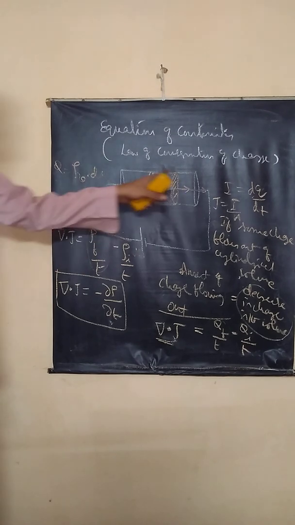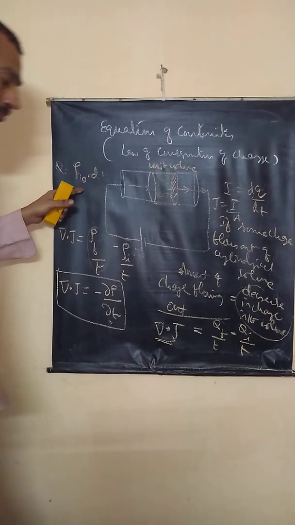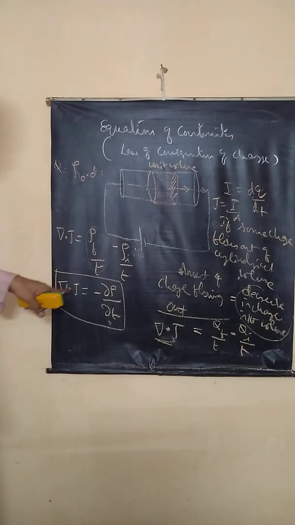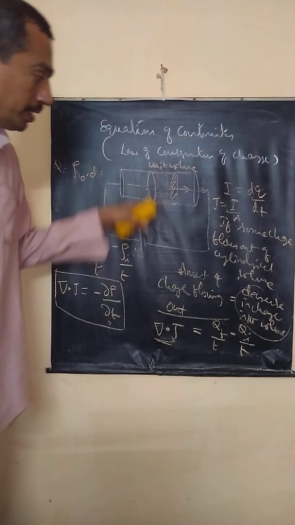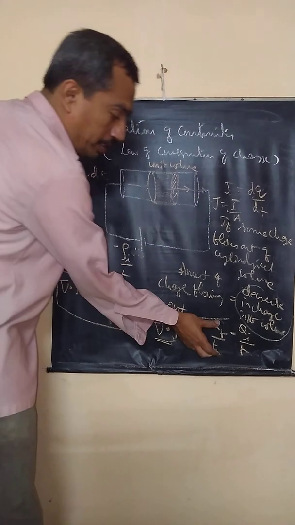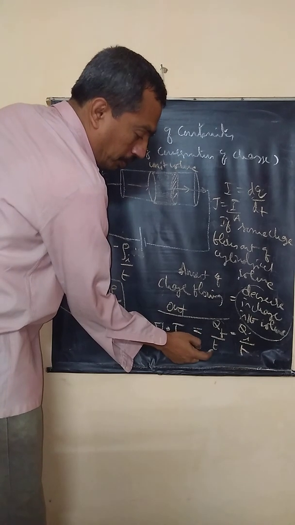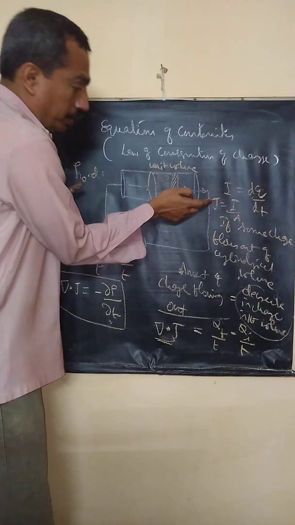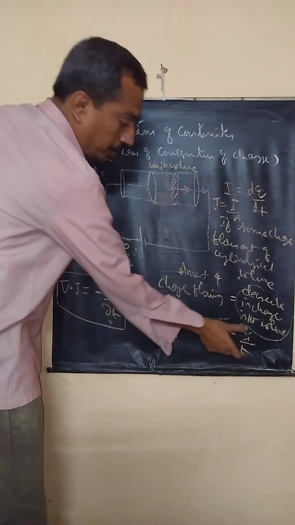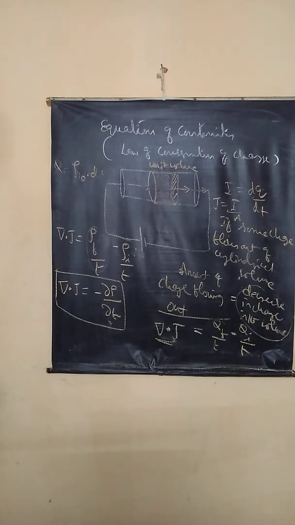I've taken a unit volume. So per unit volume, if some charge moves out, that is always accompanied by a decrease in charge. Please observe this. This is charge flowing out, the final charge remaining after the flow. This is the charge that was initially available. So you got the equation of continuity now.